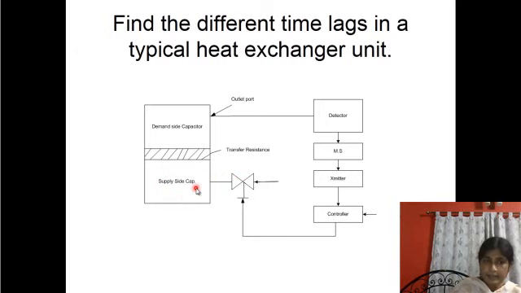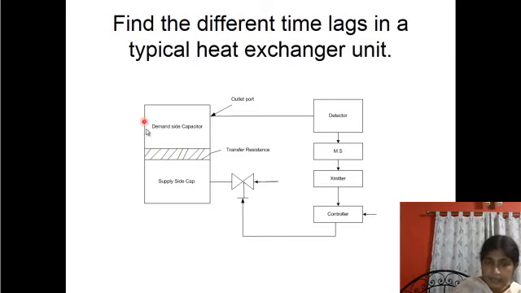For the cooling media there is a demand side capacitor, and for the heating media there is also another capacitance for the supply side. And the transfer resistance, that is due to the restrictor.